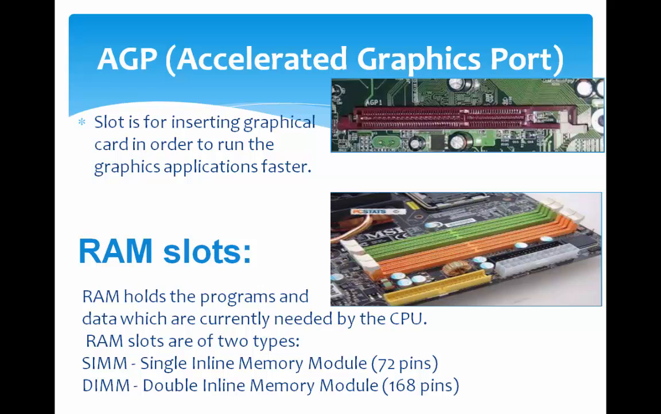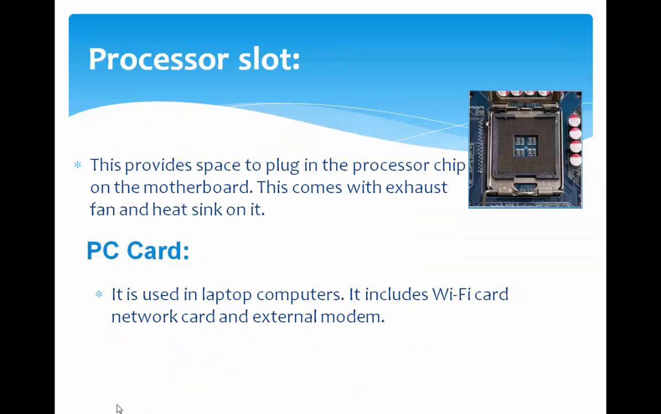SIMM means single inline memory module, which comes with 72 pins. The next one is DIMM, a double inline memory module, which has 168 pins. These are the RAM slots, which are specially meant for inserting a RAM chip on a motherboard. Those are all called RAM slots.